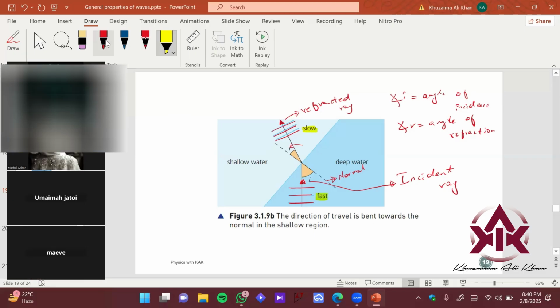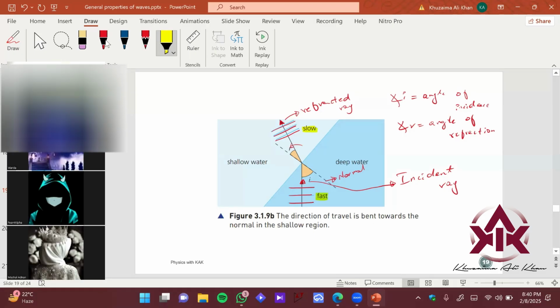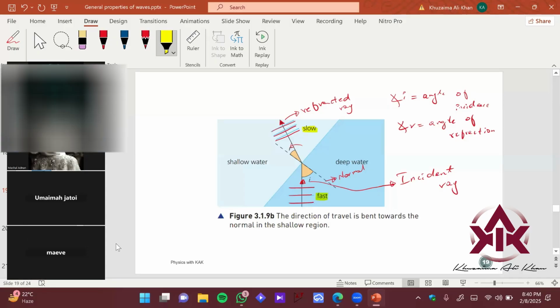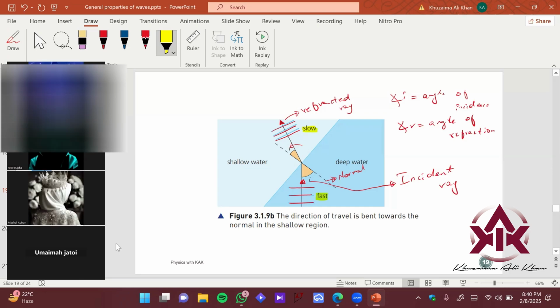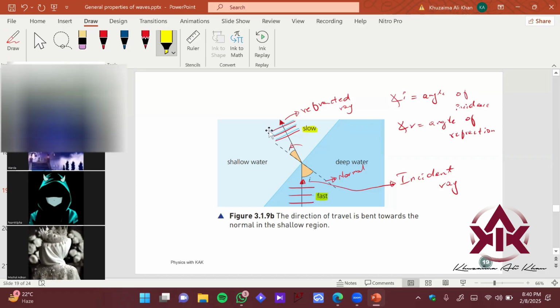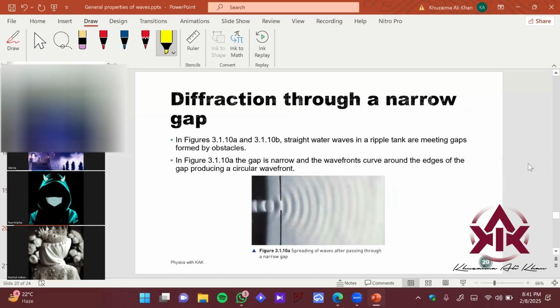Okay, makes sense to Mama Hamza. Maeve, is this clear? Are you here? I guess you joined during refraction. You can watch the starting of the class through the recordings. Is this clear, Maeve? Okay, I guess Maeve is having some internet issues. She is connecting. Okay. So let's move on. Then we have diffraction, right?